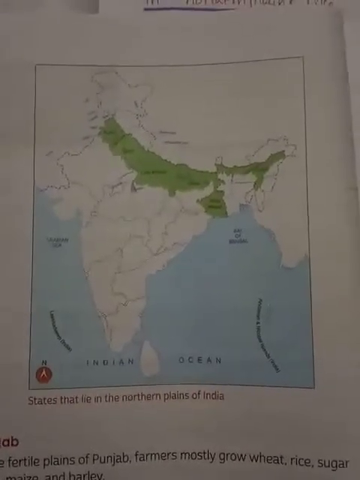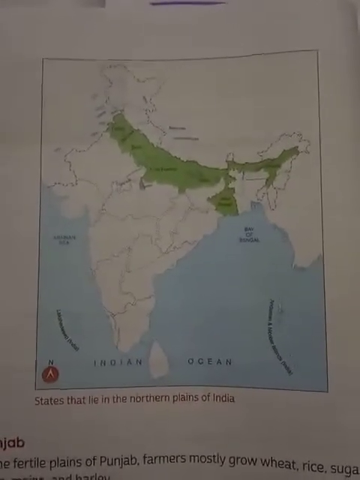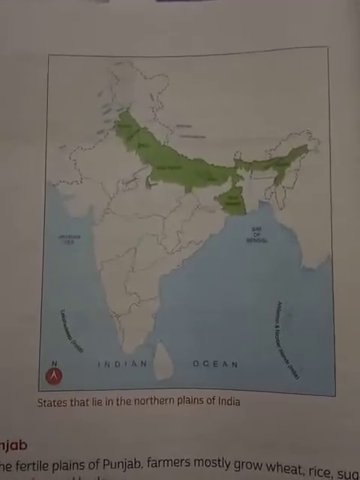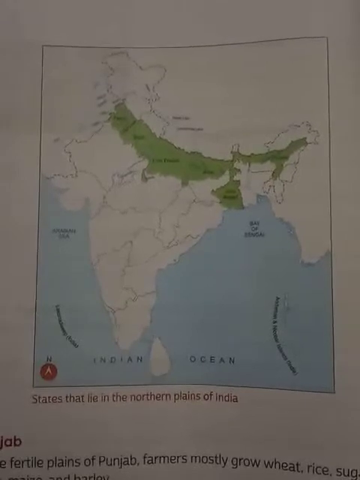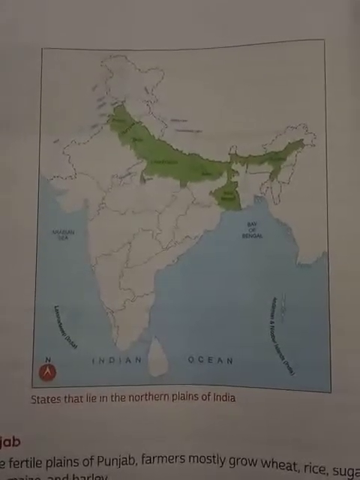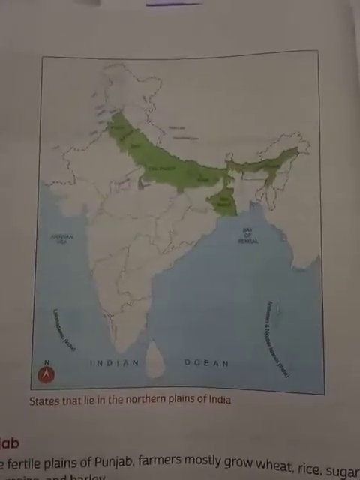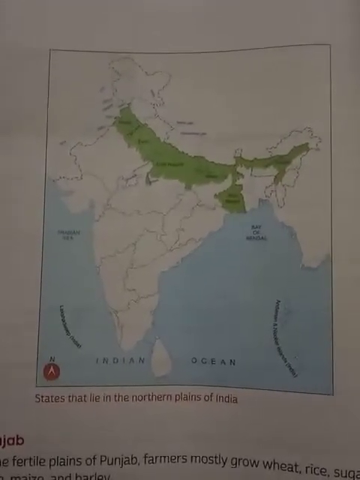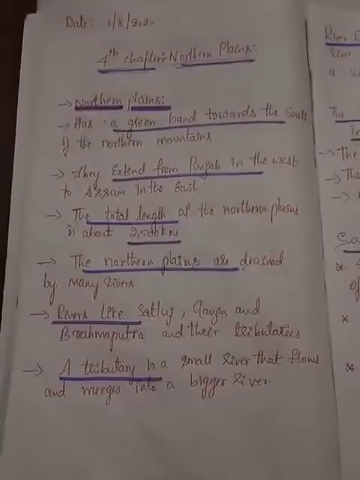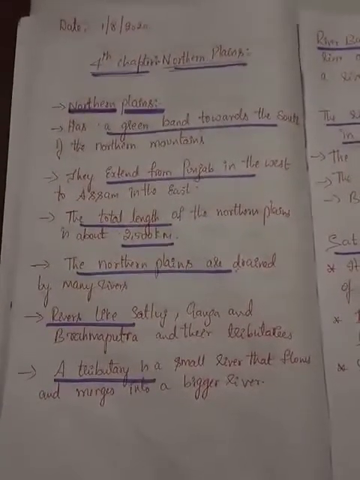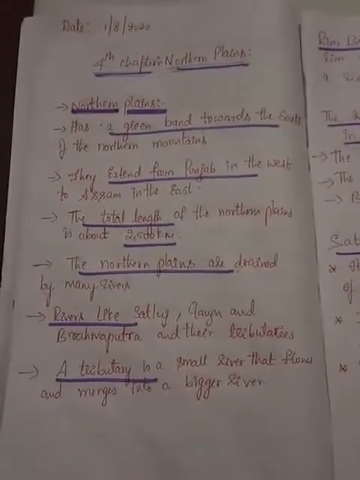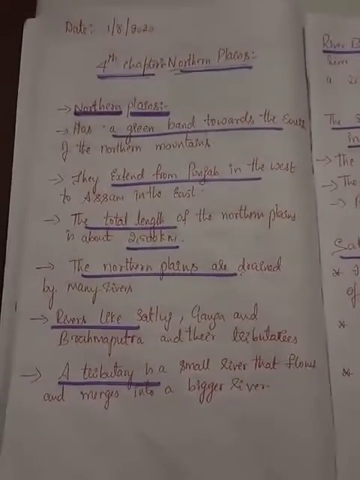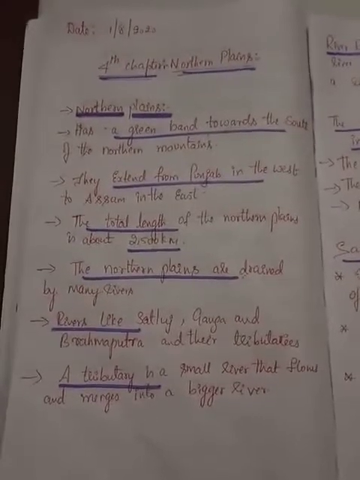So children, the map which you are seeing shows the states that lie in the northern plains of India. The northern plains cover the states of Punjab, Haryana, Delhi, Uttar Pradesh, Bihar, and West Bengal until Assam. From Punjab to Assam is the northern plain region of India.